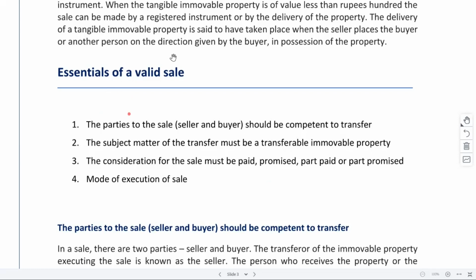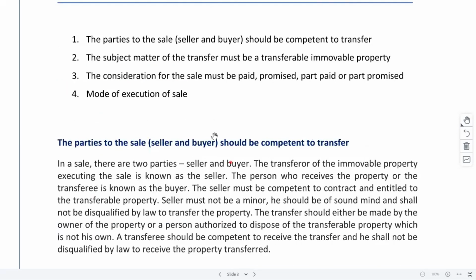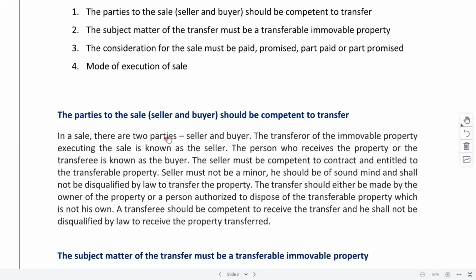For the sale to be considered valid, we will fulfill these 4 conditions. So what are these conditions? First of all, it says the parties to the sale. There are 2 parties, buyer and seller, and both of them should be competent to transfer the property and accept the property also, right? So in sale, there are 2 parties, seller plus buyer.